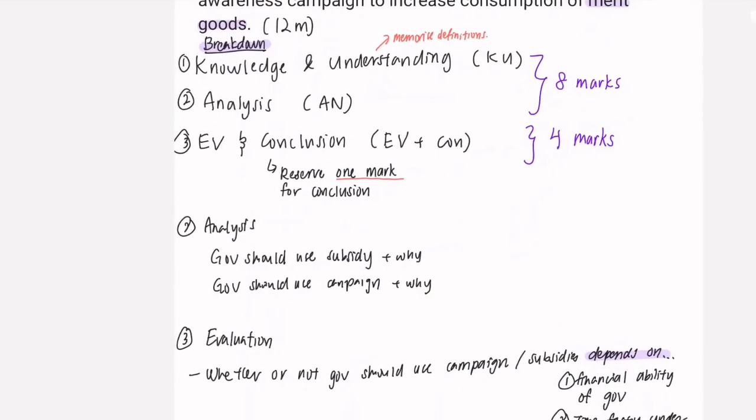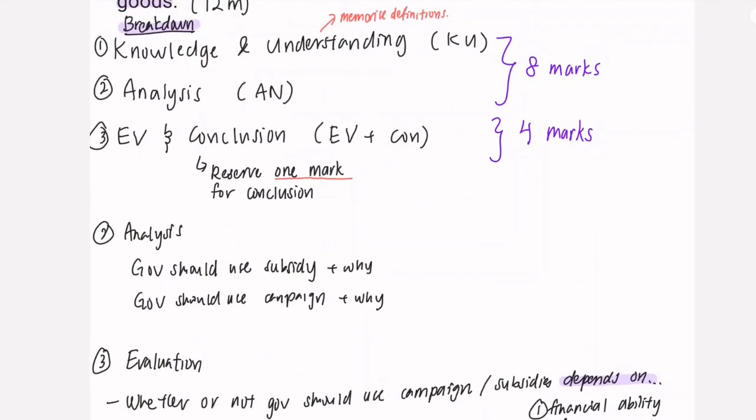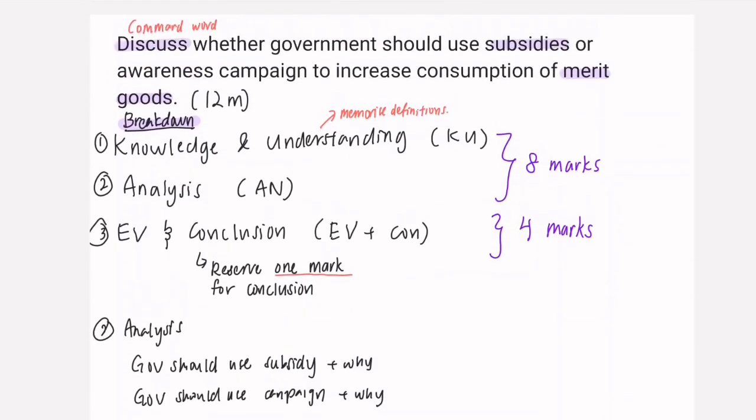So the first breakdown of the marks is knowledge and understanding. Knowledge and understanding and analysis is worth 8 marks. For knowledge and understanding, you have to memorize the definitions and also the economic theory.